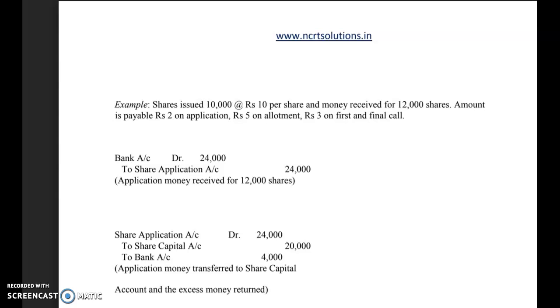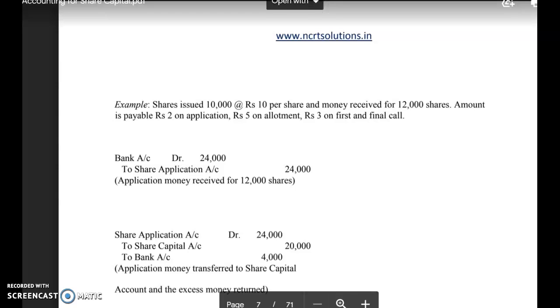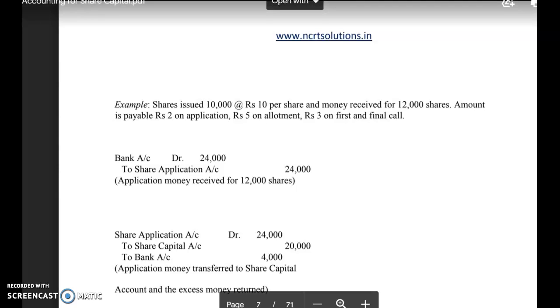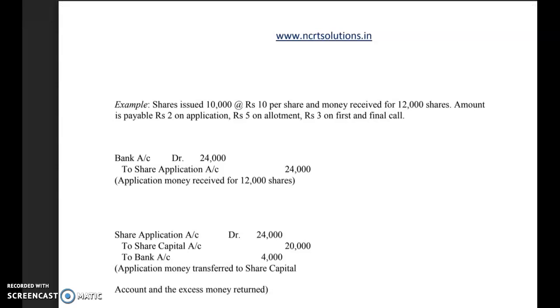Out of this 24,000, the company's capital at the application stage is only 20,000, that is 10,000 shares at the rate of rupees 2. So 20,000 is the share application money, which is part of share capital.